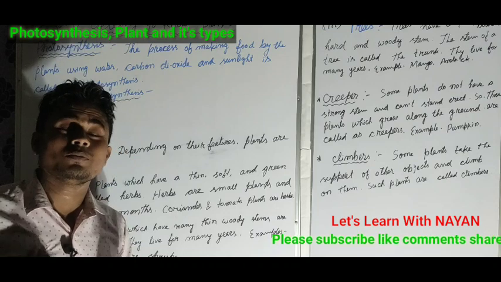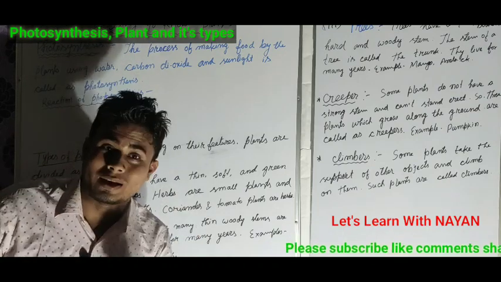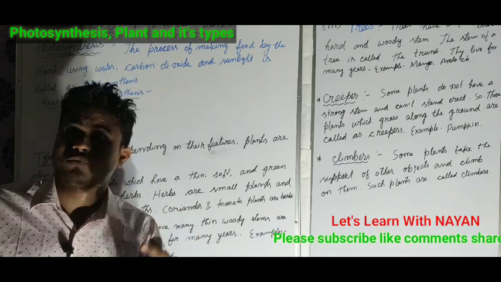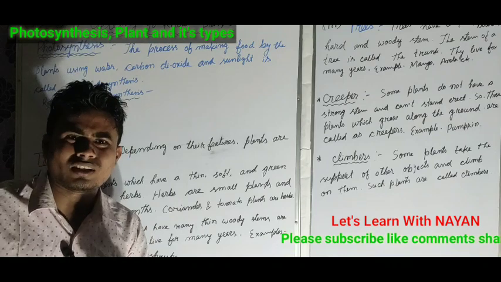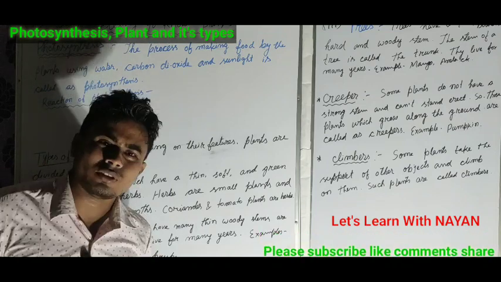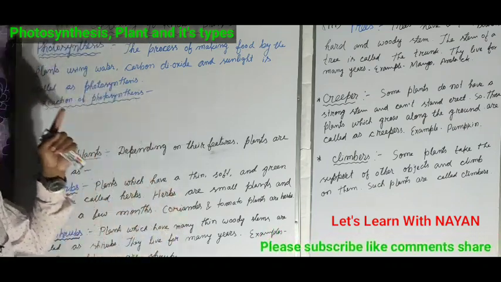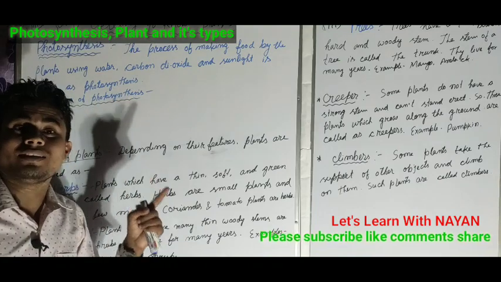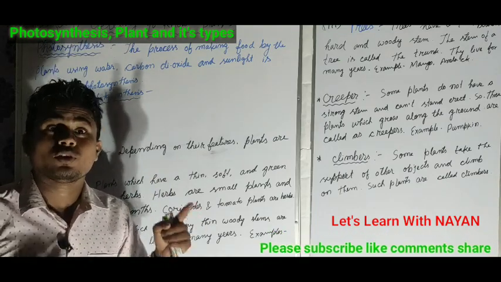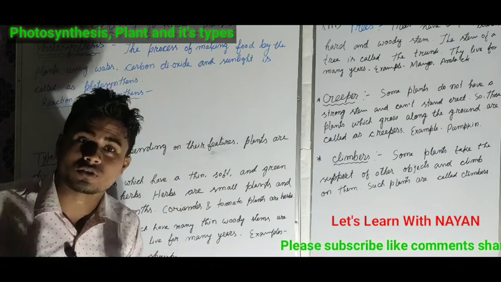Okay, but we human beings are dependent on the plants. We can collect the plants and then we can cook, but these plants can prepare their own food by themselves through the process of photosynthesis.